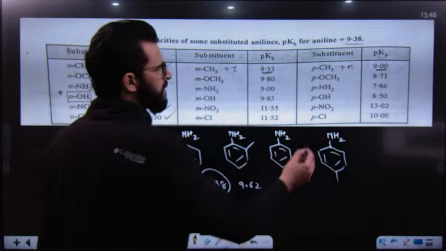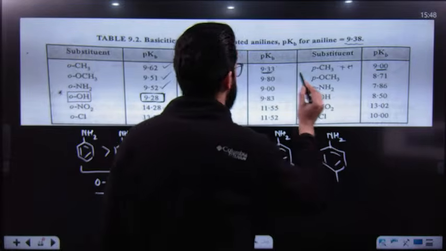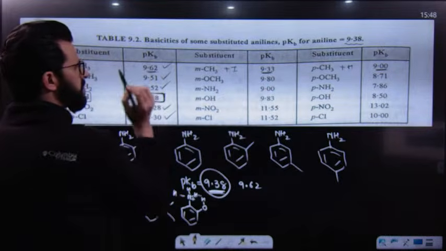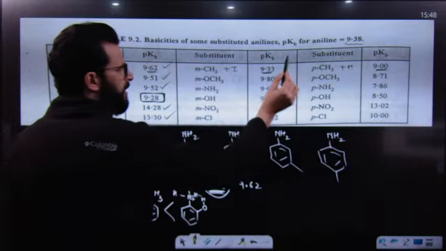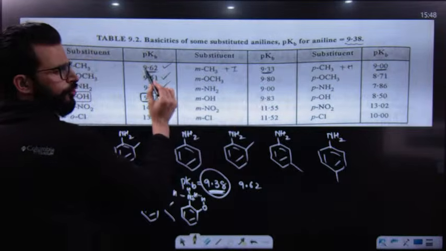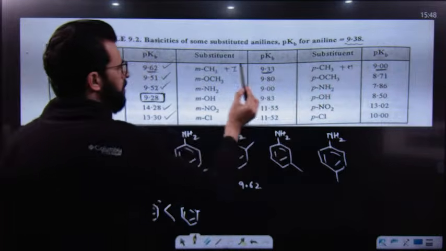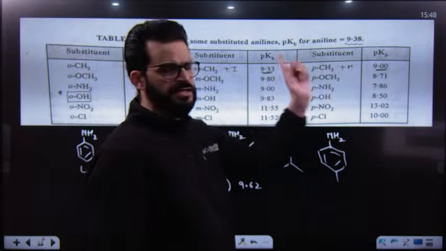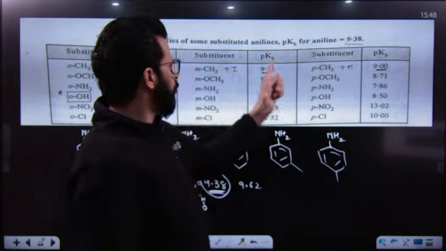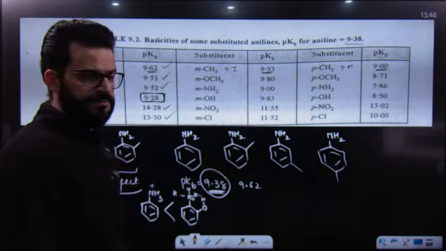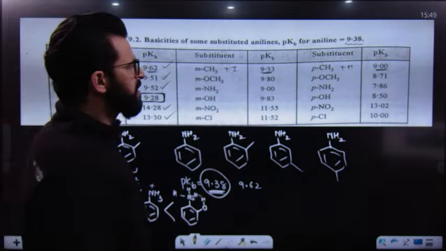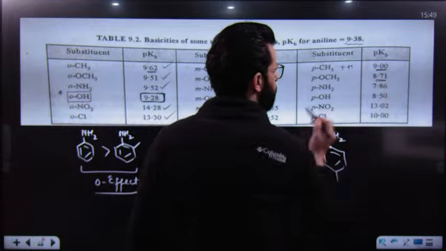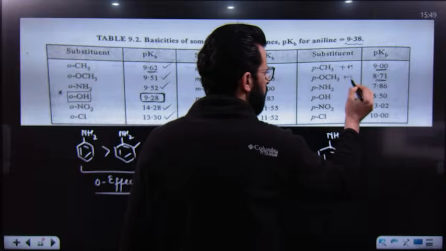But what about this one? Have a look. Then it is like this. So this is a stronger base than meta, then ortho, if I compare these three isomers without aniline. Otherwise, you can compare aniline as well. You can have a look at the values and write down the answer. After that, this is having 8.71 because it donates electrons due to resonance.